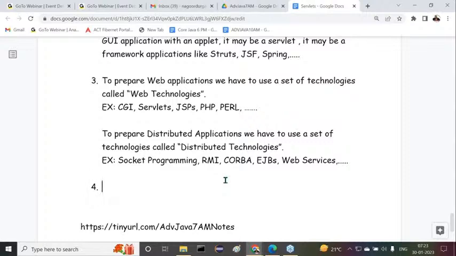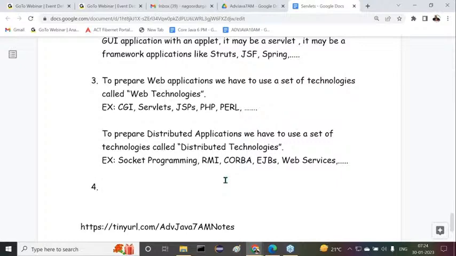Observe carefully. How many types of servers are available outside? Different types of servers are available. The very first one is web servers, and the second one is application servers. Even examples for them are not required immediately, but understand that two types of servers are available.